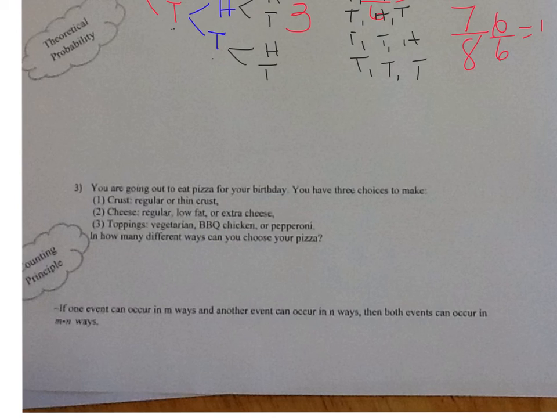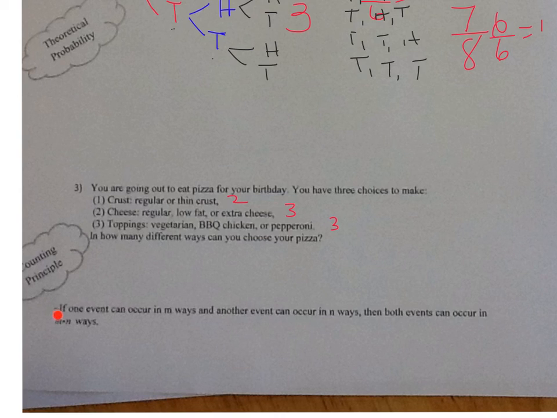So that's saying I could have a regular crust with low-fat cheese with barbecue chicken. I could have a thin crust with low-fat cheese and pepperoni. How many different combinations can we make for a pizza? So you take how many crusts you can have. You have 2 crusts, 3 different types of cheeses, and 3 different types of topping.